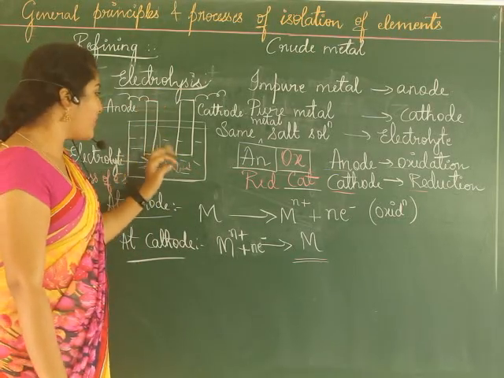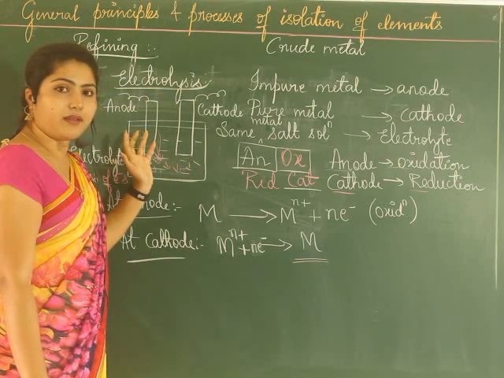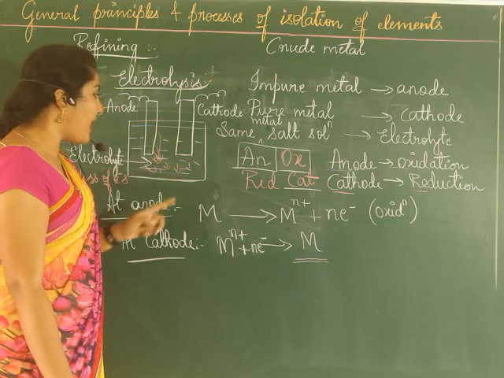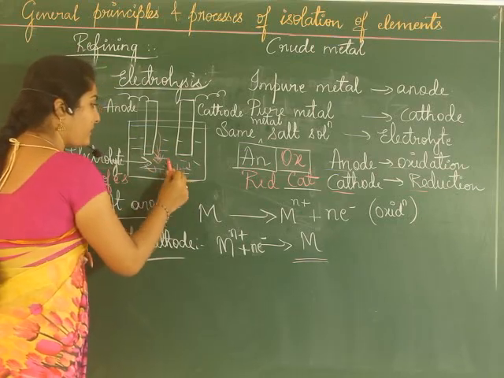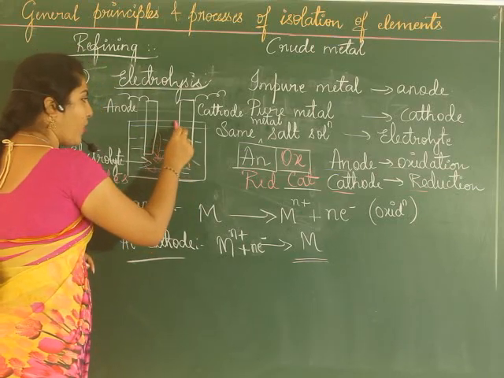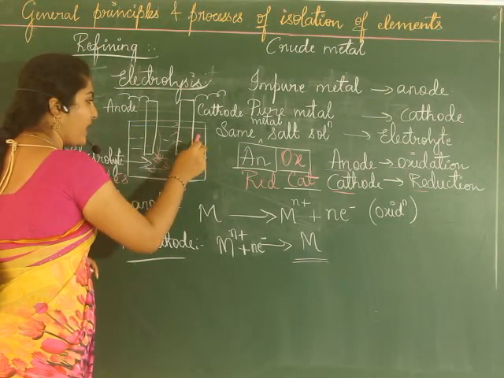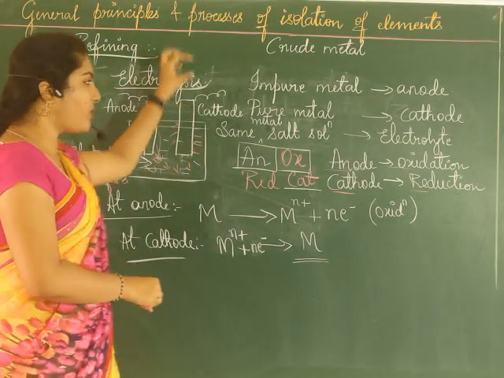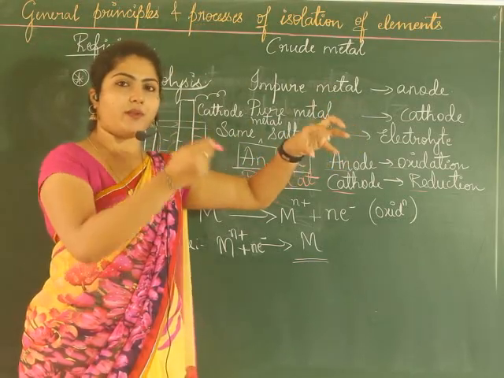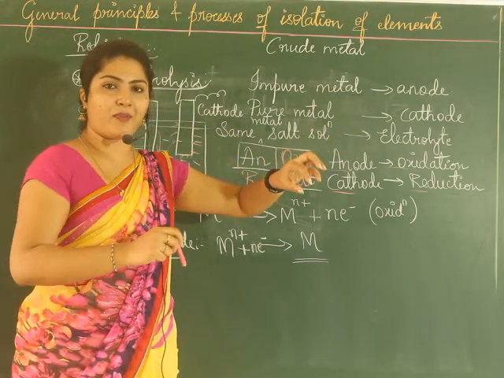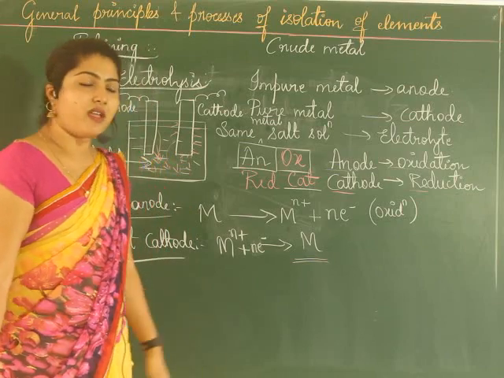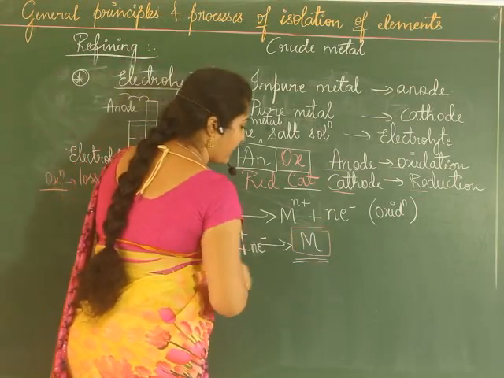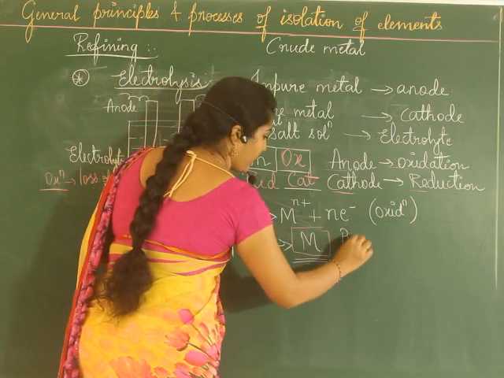So gradually you see the metal ions getting into the solution. And after that what happens? Here the pure metal starts depositing on the cathode. Later, if you just remove this cathode, you will have all the pure metal being deposited. You get the pure form of metal. At the cathode, we get pure metal.